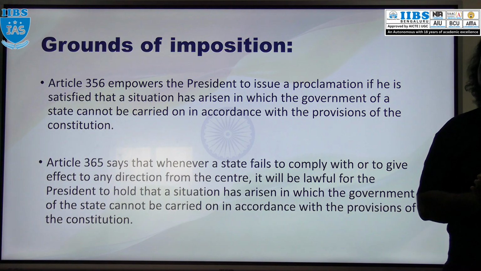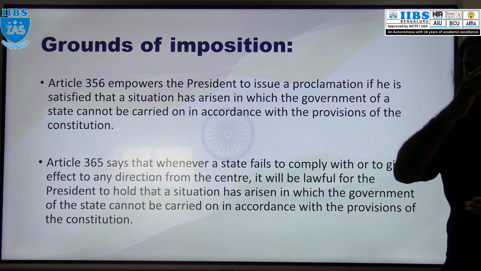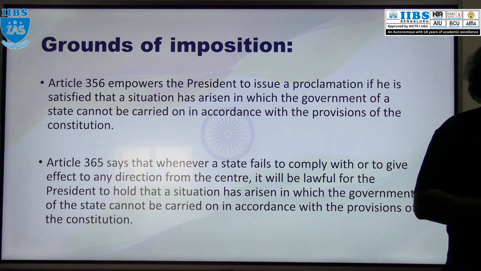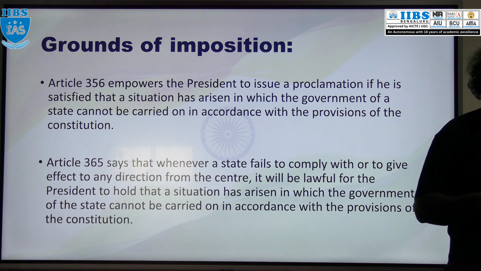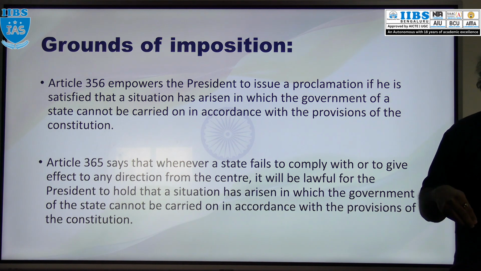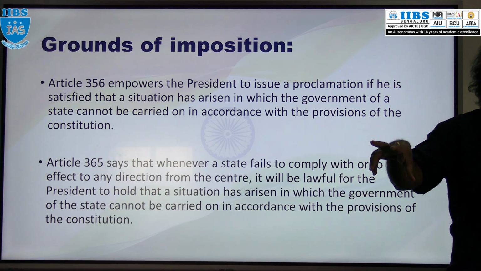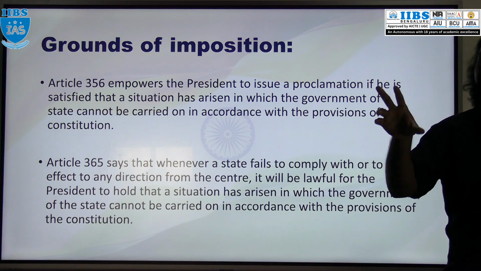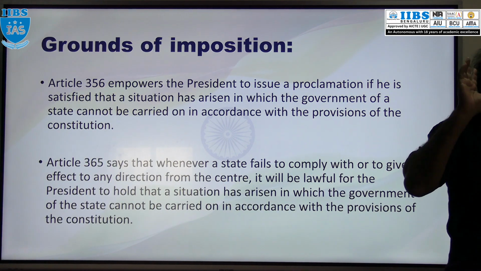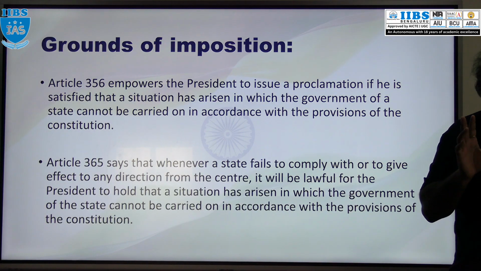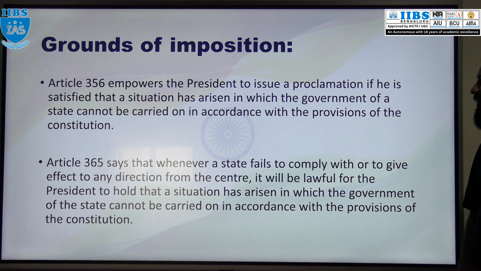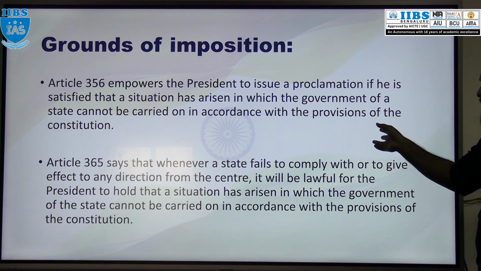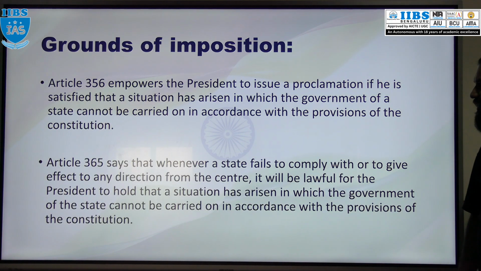Now, how will the president get to know? The governor will give a report to the president, or without the governor's report, if the president is satisfied himself that in a particular state the state machinery has failed to implement the constitutional provisions, at that time the president can proclaim president rule under Article 356.